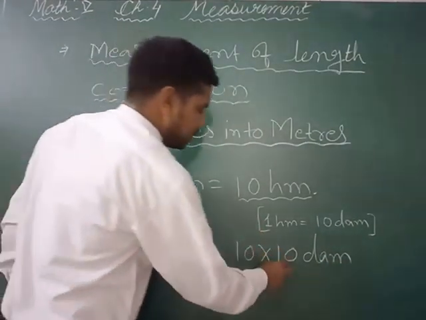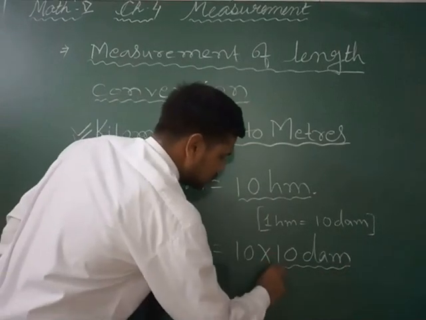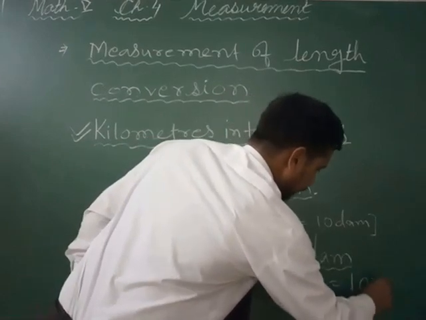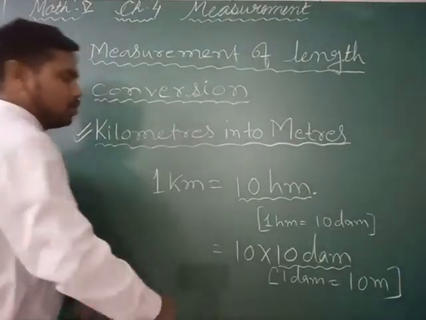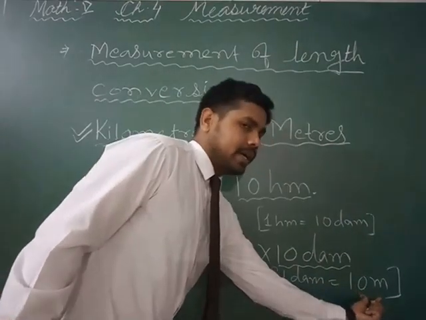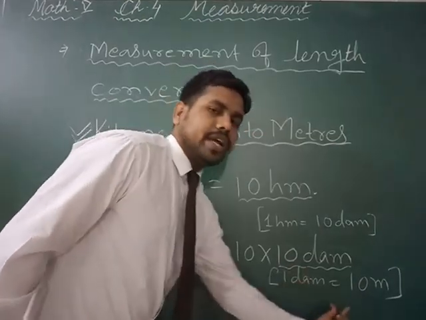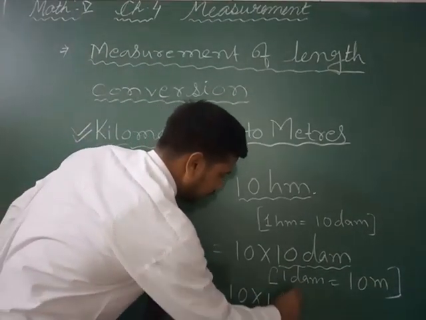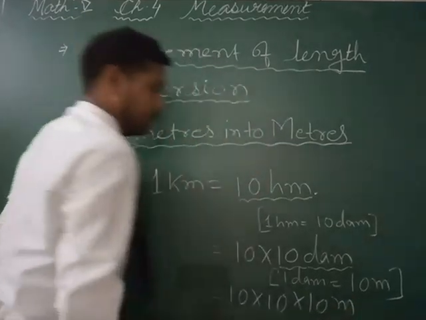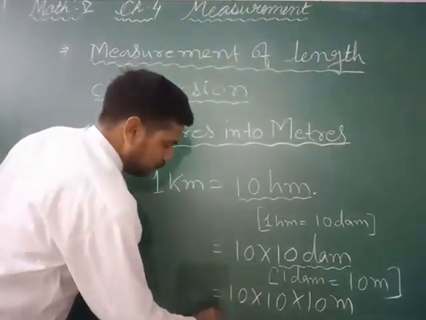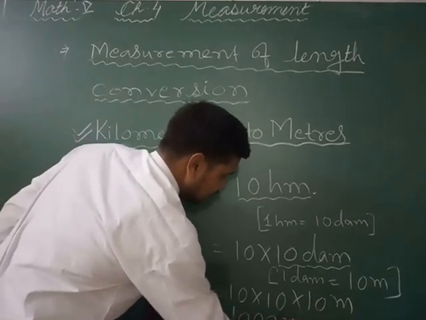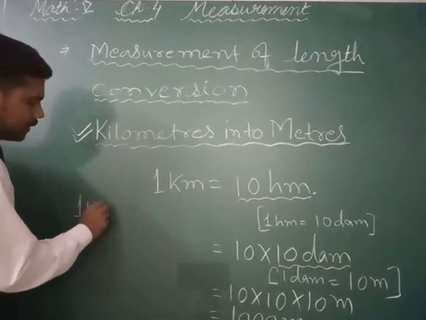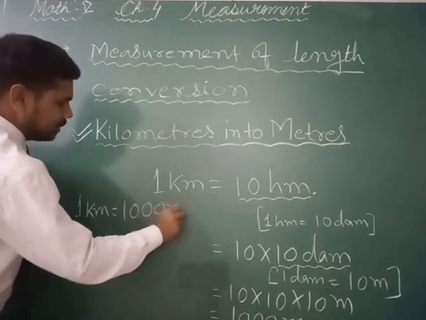Now again this decameter we will convert, because we know 1 decameter is equal to 10 meter. Because 1 decameter is equal to 10 meter, 10 decameter is equal to 10 into 10 meter. So here it will be 10 into 10 into 10 meter, which is 1000 meter. Then we can say 1 kilometer is equal to 1000 meter.